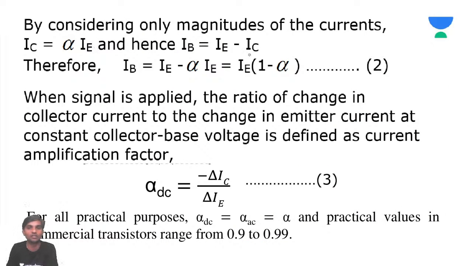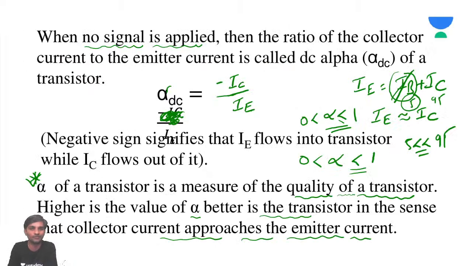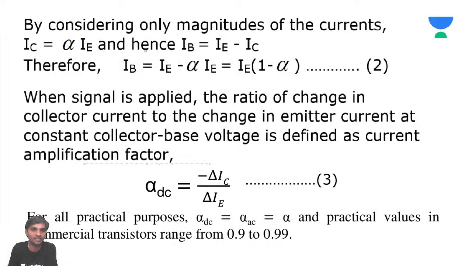Now, by considering only the magnitudes of the currents, IC is going to be alpha IE. Yes or no? From this only, I am trying to multiply. Let's consider only magnitudes. So IC is going to be alpha IE. And then, what is IB? We already know that.